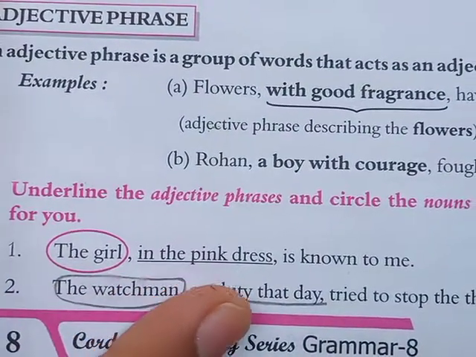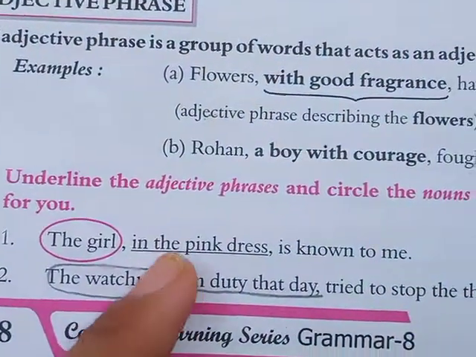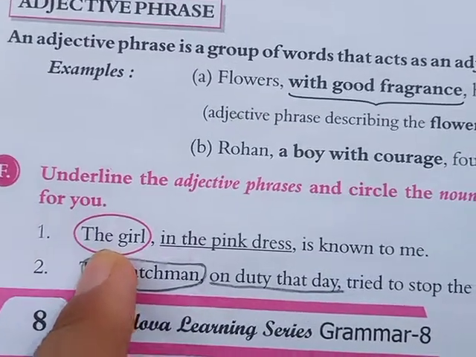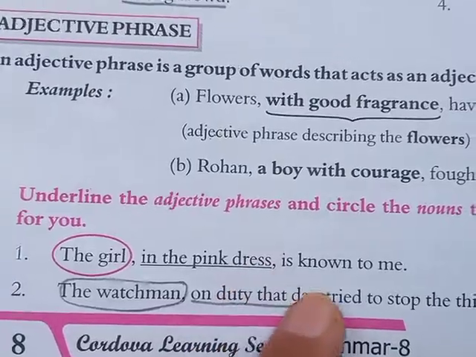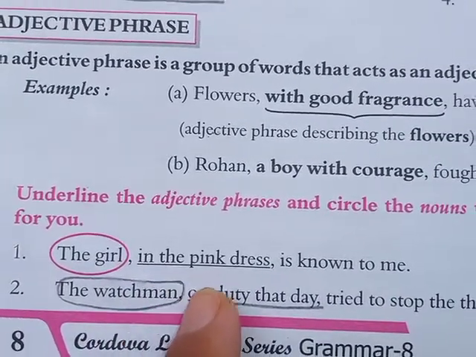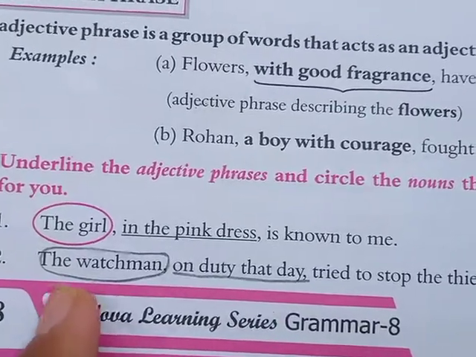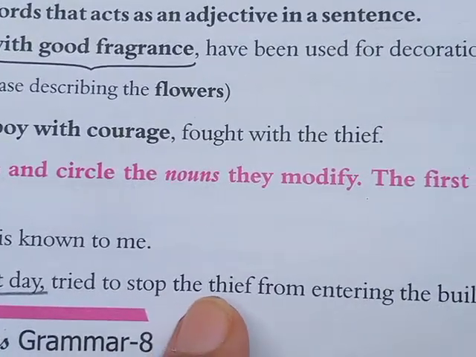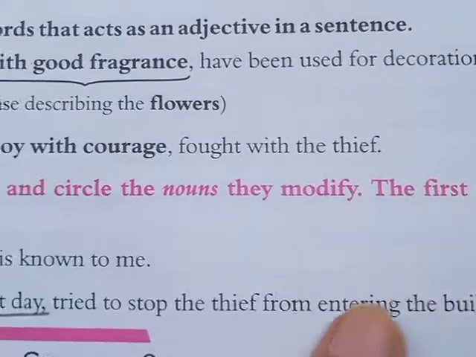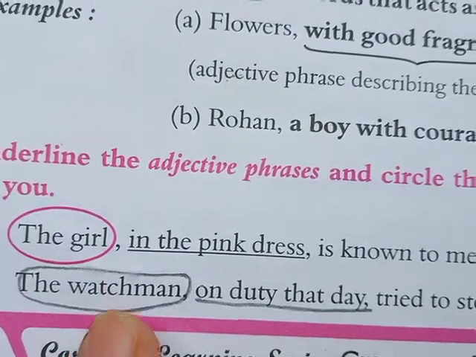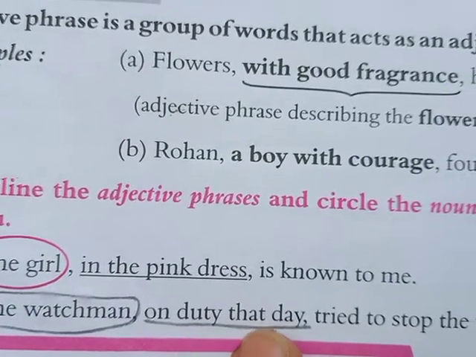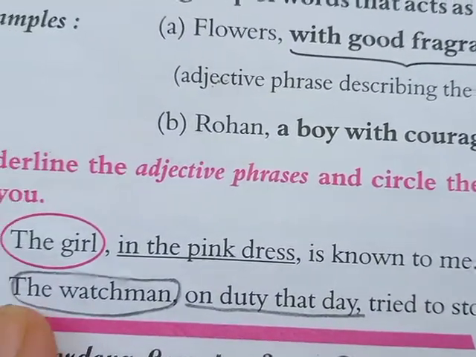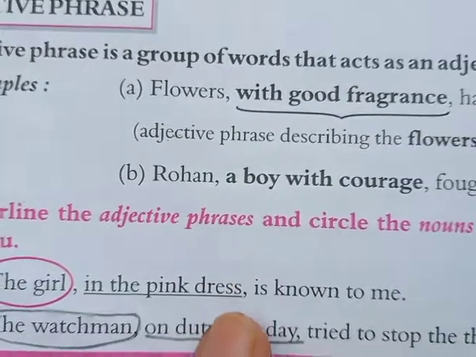The girl in the pink dress is known to me. Underline the adjective phrase. Here it is already given to you. The girl is a noun, and in the pink dress describes the girl, and that is why it is our adjective phrase. The watchman on the duty that day tried to stop the thief from entering the building. The watchman, noun, circle watchman, on duty that day. So, on duty that day describes the watchman, and that is why it is our adjective phrase.